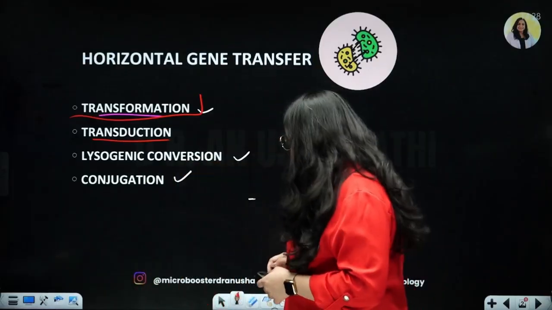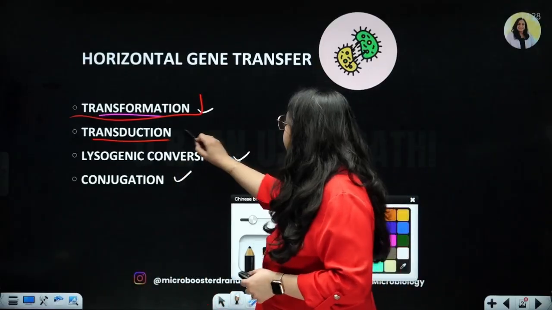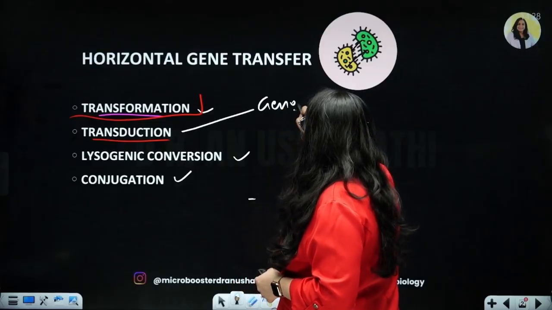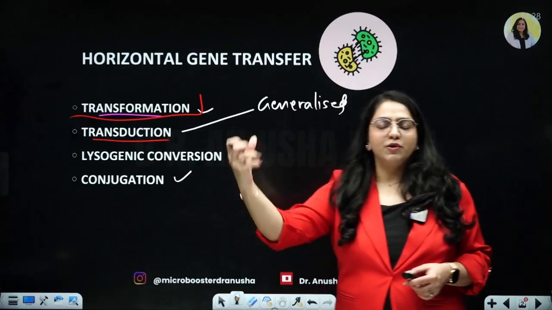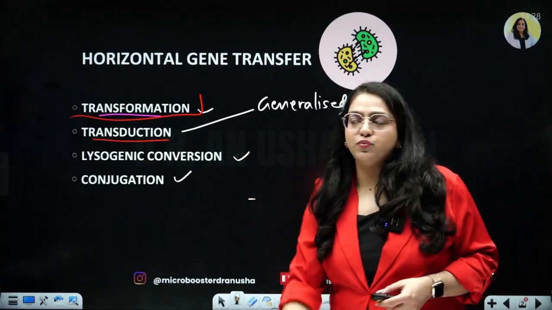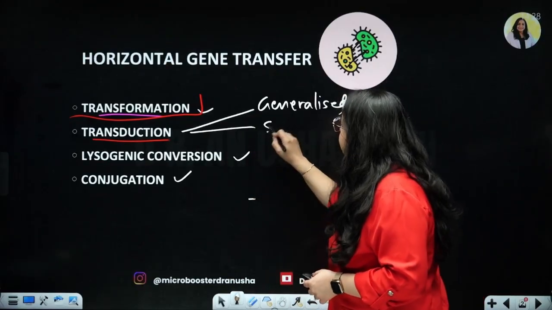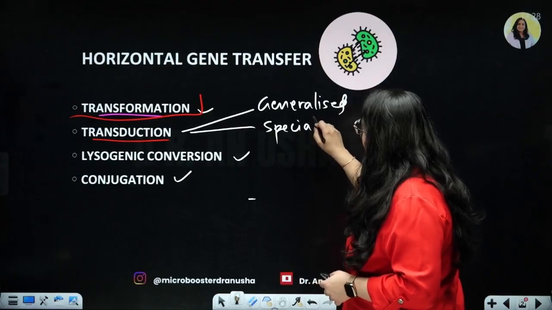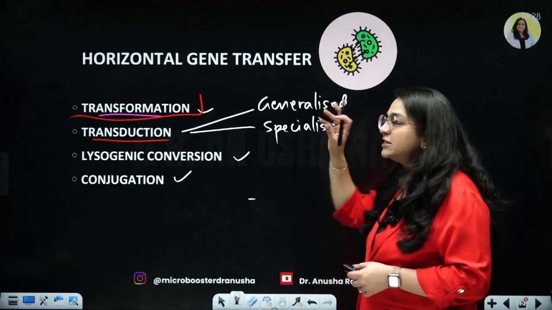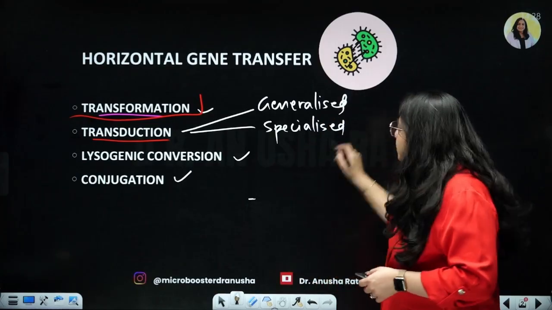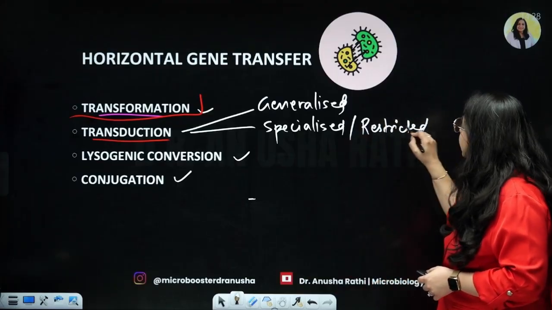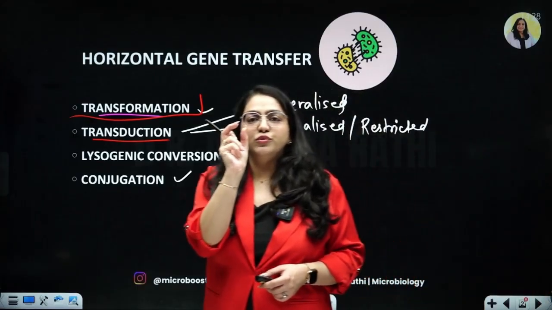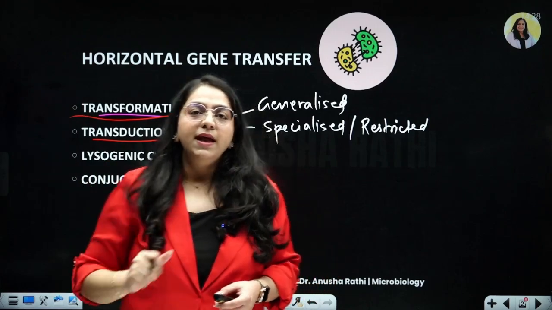Okay, there are two types of transduction that we are going to read about. One is called generalized transduction, wherein it is just going to generally take up some chromosome material and transfer between the two bacterium. And another is called specialized transduction, because it is taking some specialized portion of the chromosome. So it is also called restricted transduction, because it is only taking one particular restricted portion of the chromosome and transporting between bacteria, right?